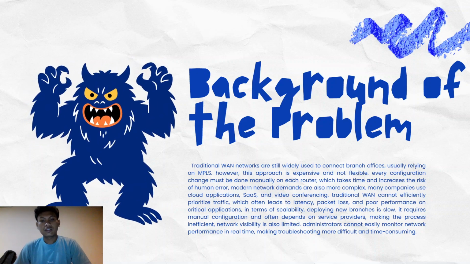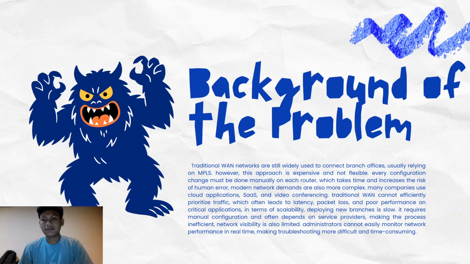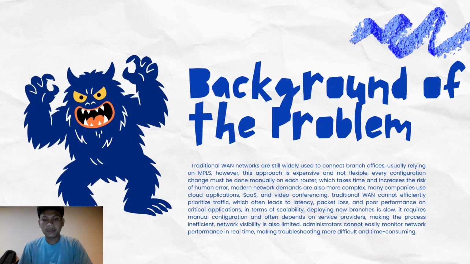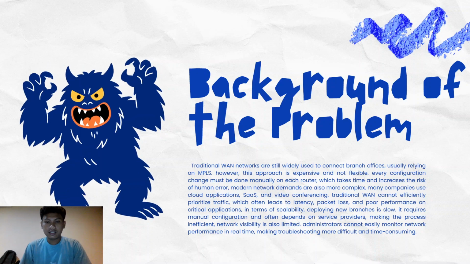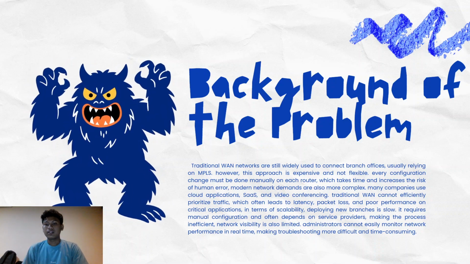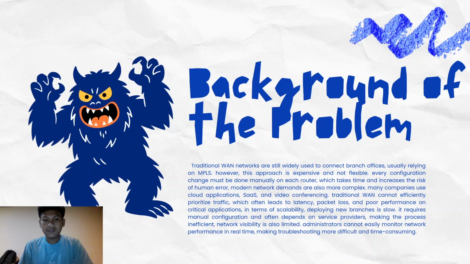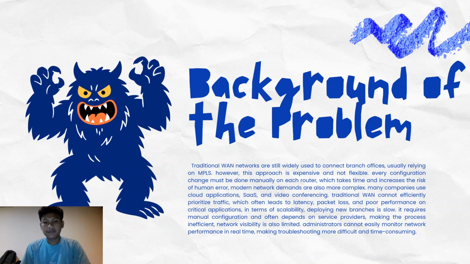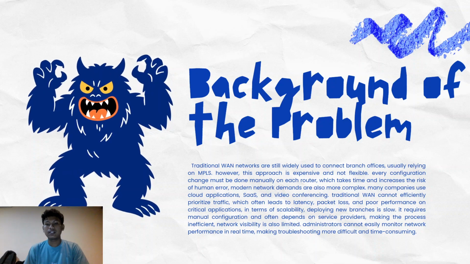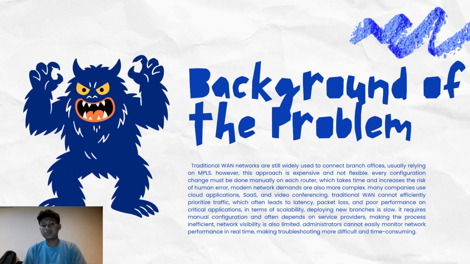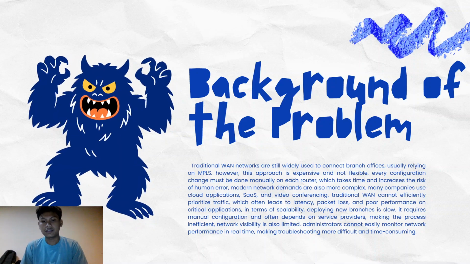Modern network demands are also more complex. Many companies use cloud applications, SaaS, and video conferencing. Traditional networks cannot efficiently prioritize traffic, which often leads to latency, packet loss, and poor performance on critical applications.